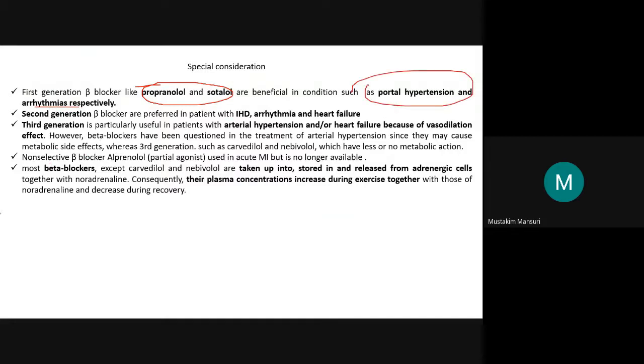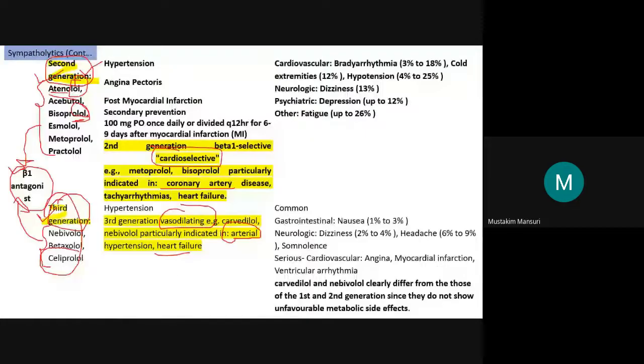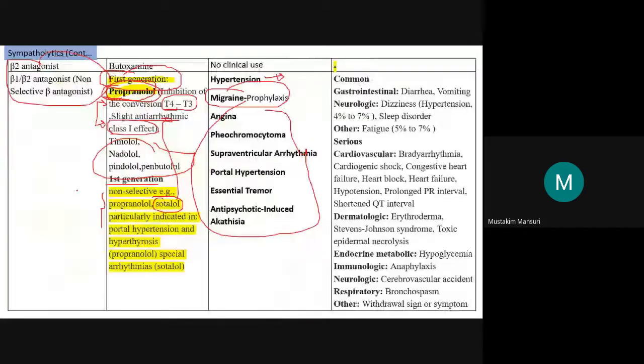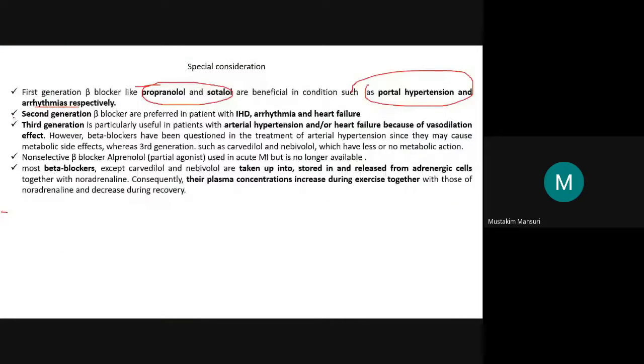Second generation beta blocker examples, remember them like first generation, second generation, third generation. This you have to remember for the selective as well as the non-selective agents. Then third generation, they are useful in the treatment of arterial hypertension as well as heart failure because they have a vasodilating effect.